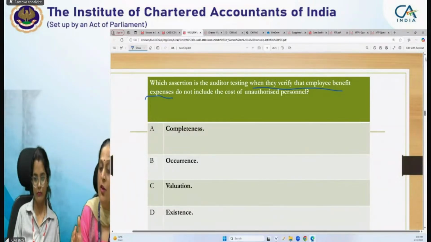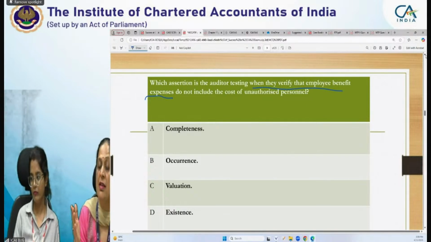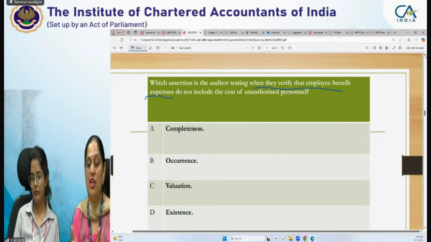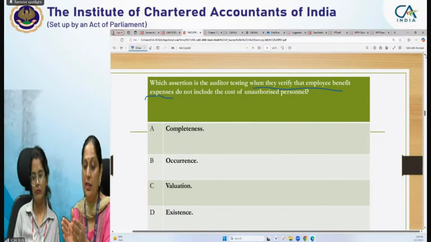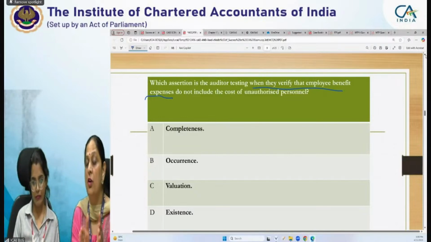So when you are verifying that employee benefit expenses do not include the cost of unauthorized personnel, it means unauthorized personnel was not working. Unauthorized personnel means that personnel was not working and we are giving employee benefit expenses for that. So we need to check whether it occurred or not, whether that personnel has worked or not.